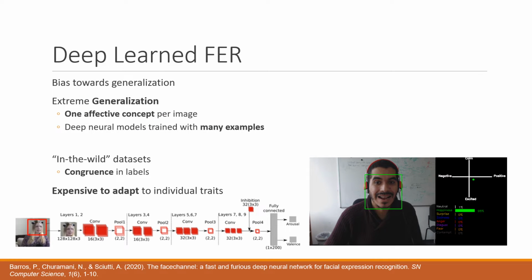One of the problems of balancing generalized and personalized face expression representations comes from convolutional-based representation itself. Usually, conv-nets are trained in a supervised manner and require either a large amount of samples or expensive transfer techniques to bypass the learning of basic image structures that might compose a face. Most of the popular and usually most successful facial expression recognition methods are trained for extreme generalization. Facial samples are clustered around a known affective concept, and the convolutional filters of a neural network are tuned to find and highlight specific patterns that are common for each of these affective concepts.